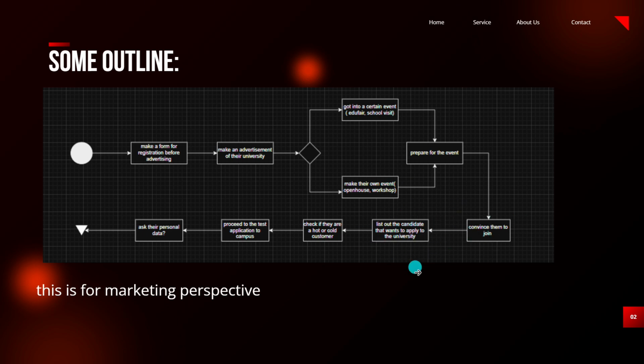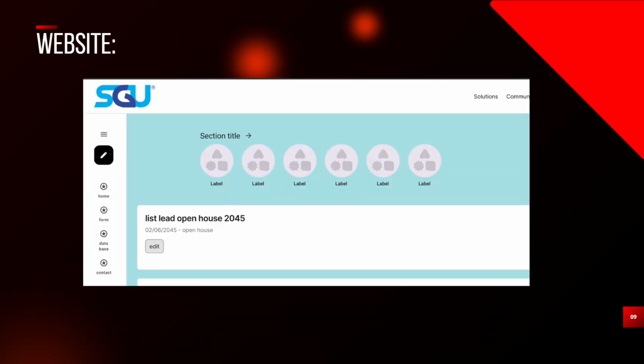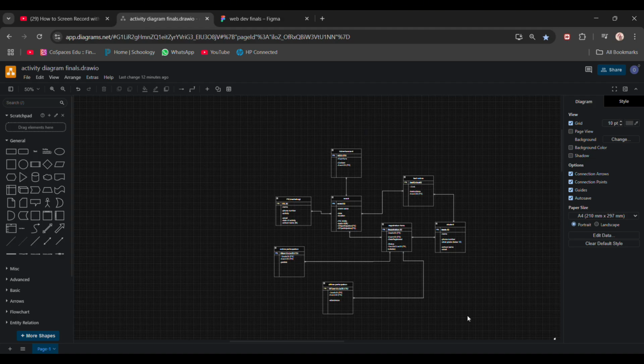Basically, they do the data submission to the form, and then we set up a status for each of them. This is like a follow-up case, and if everything goes well, we proceed to the application, to the test, and then ask for their personal data. After that, it's done. The marketing job is done. This is the main idea, and we will discuss this further.